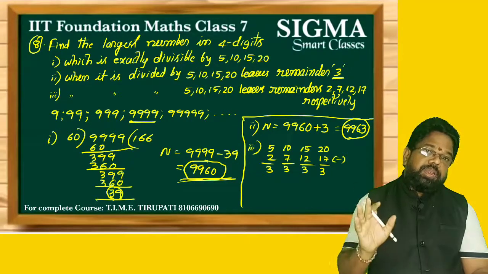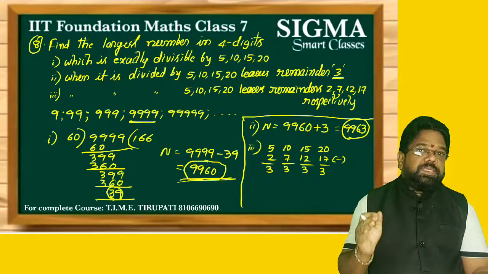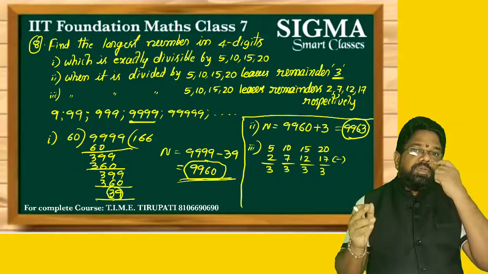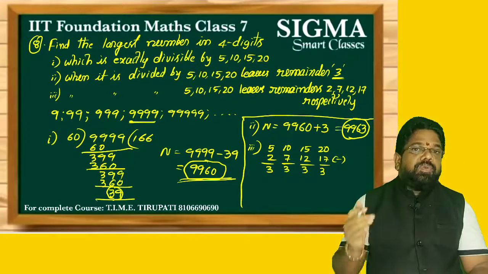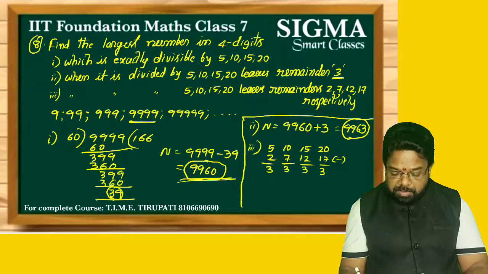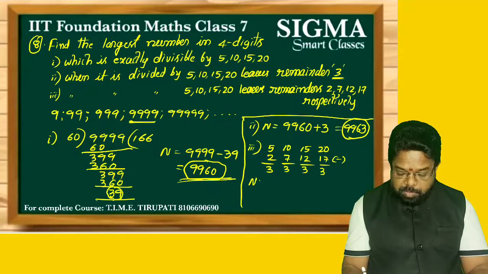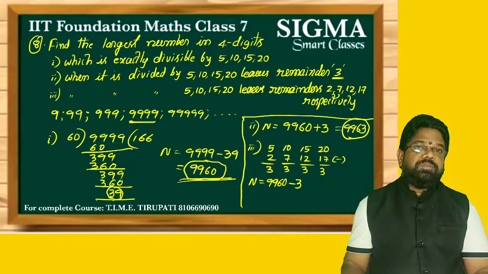exactly divisible by 5, 10, 15, 20. So what is the largest number in 4 digits which is exactly divisible by 5, 10, 15, 20? Already we calculated 9960. So from that 9960 you have to subtract this equal difference. So number equals 9960 minus this equal difference.